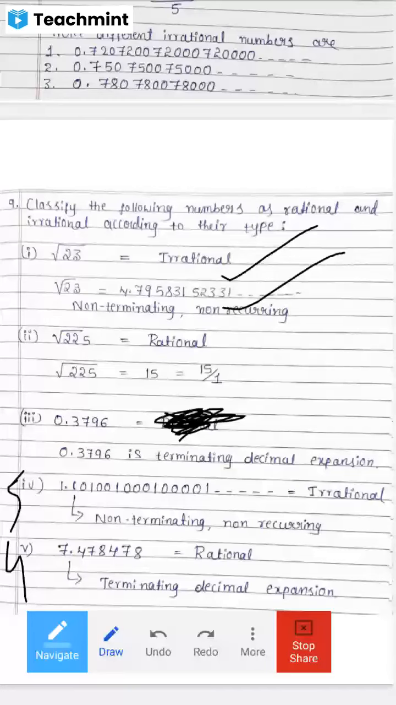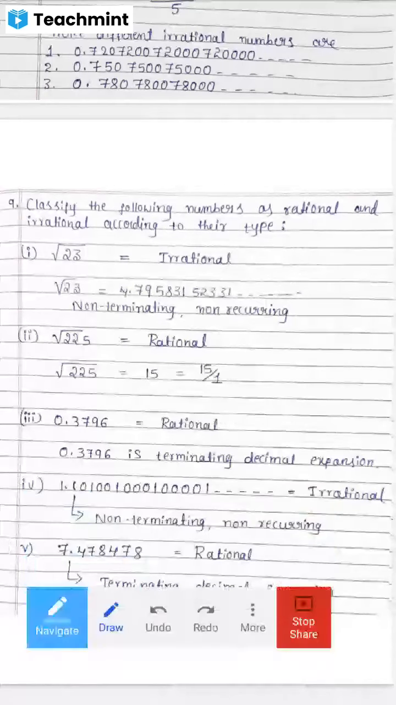7.478478. There is no dot, so on up to infinity. The decimal expansion has ended. So everybody knows the answer. Chinmayi, what is your answer? It's terminating, so rational. It's a terminating decimal expansion, so it is a rational number.